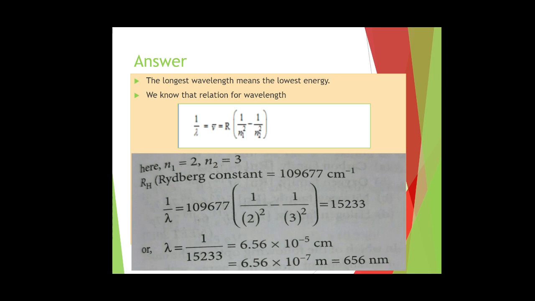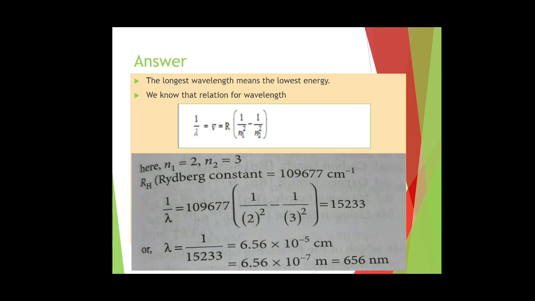So we know the formula and we will use it. We must know that the longest wavelength means the lowest energy, and we know the relation for wavelength: 1 upon lambda equals R times (1 upon n1 square minus 1 upon n2 square). Here n1 equals 2, n2 equals 3, because we are talking about the Balmer series.